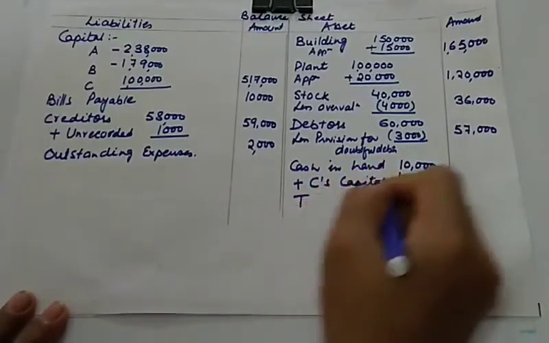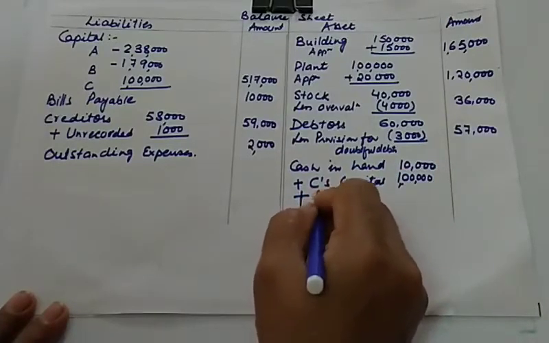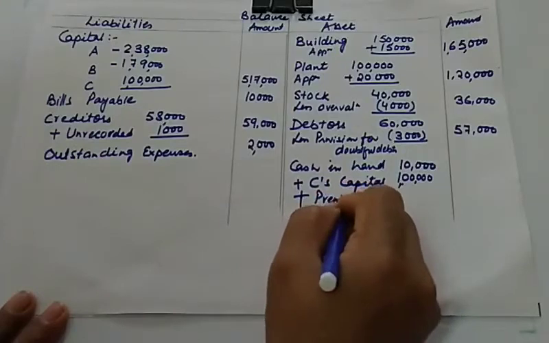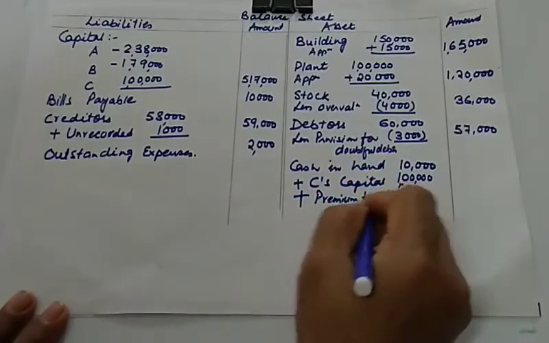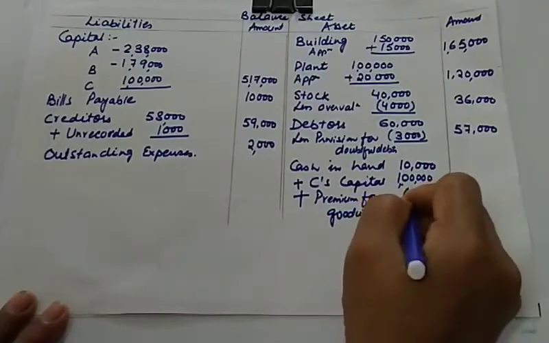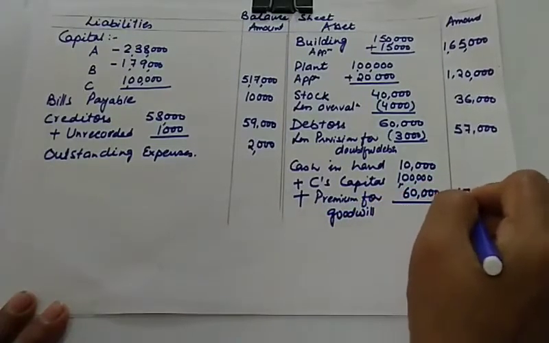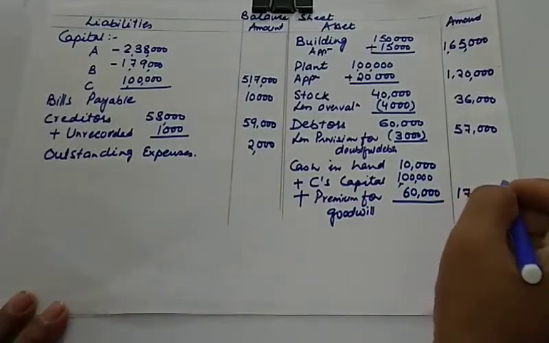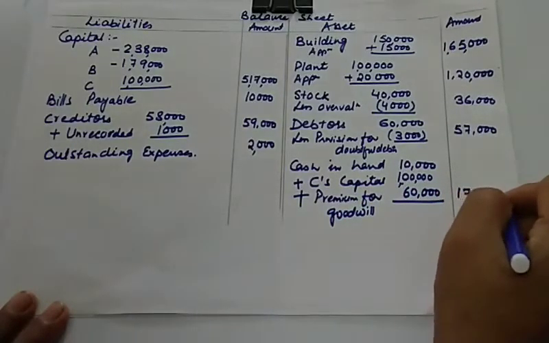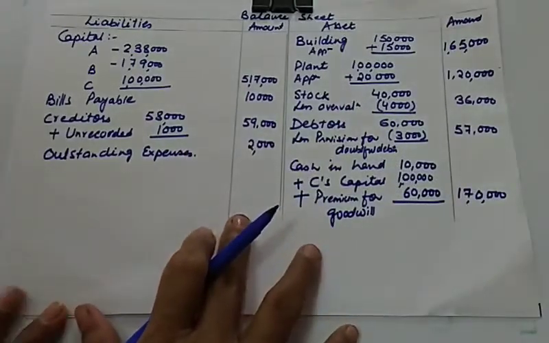And you can also add premium for goodwill, which is 60,000. So the new cash balance is 1,70,000. And I hope there is no balance left here.